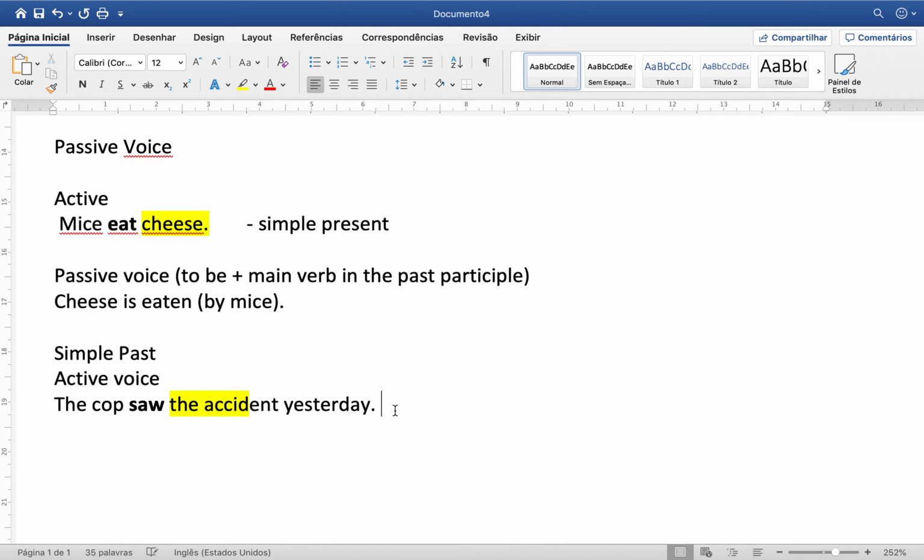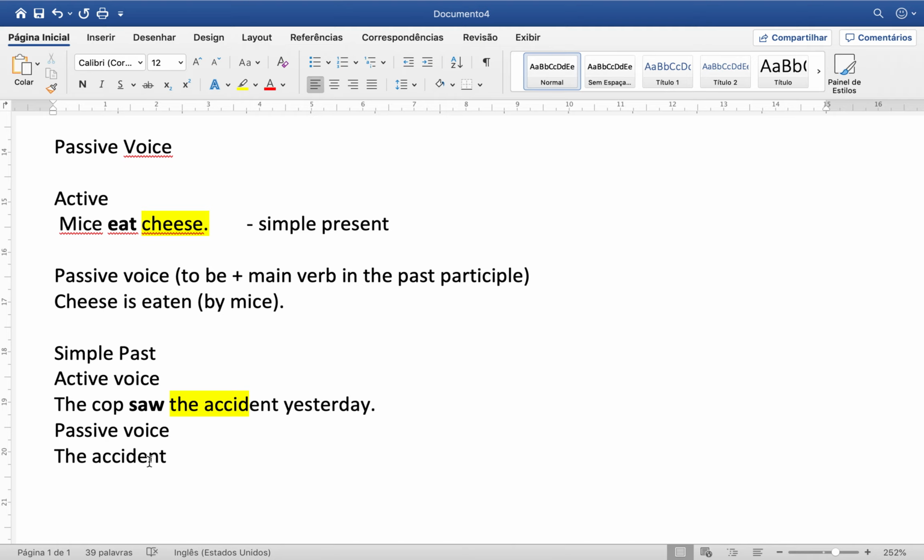Now I'm going to transform the sentence into the passive voice. So what do you have to do? Get the accident. So the object will become the subject now, the accident. Now I have to choose the verb to be in the simple past because the active sentence is in the simple past. So I have to choose the same verb tense.